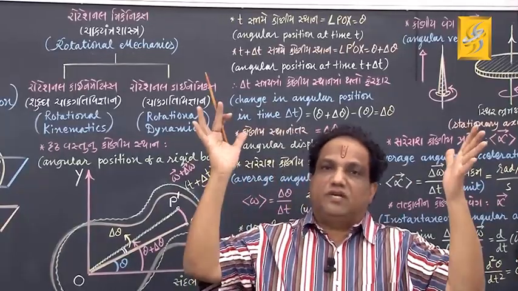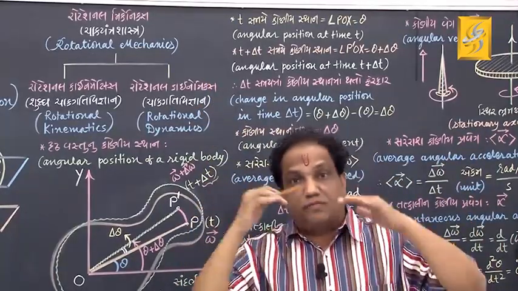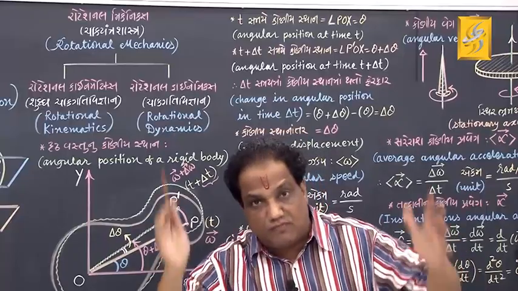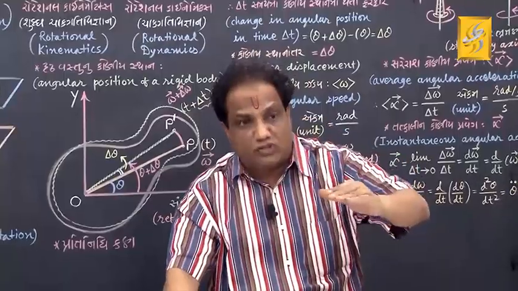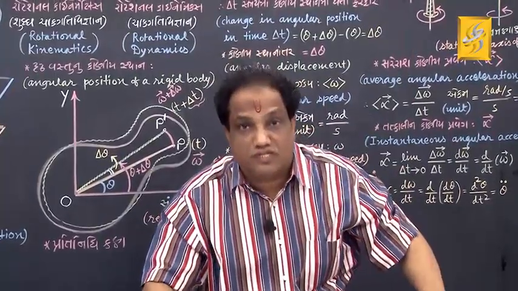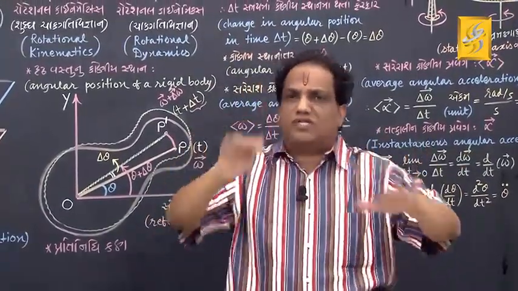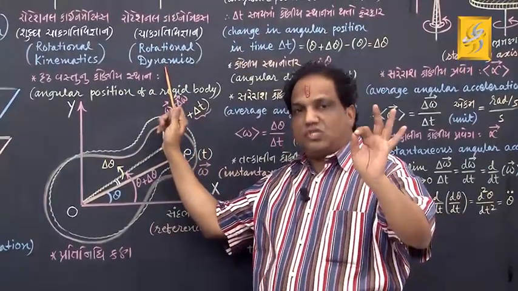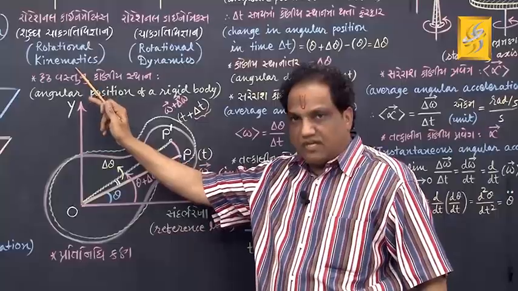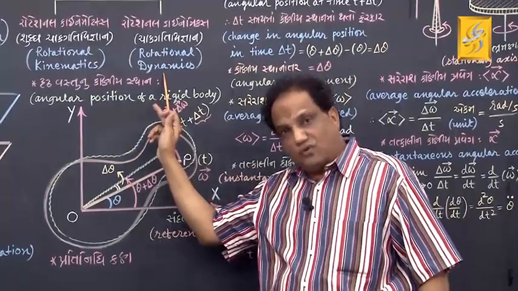But when you make the study very much in detail by specifying the reasons responsible for producing rotational motion, and not only that, you try to relate those reasons with the properties of a rigid body, then such a detailed study is known as rotational dynamics. In short, this is superficial study, this is detailed study. Okay, fine.